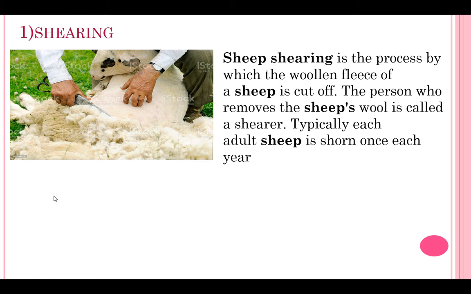So in the shearing process, the farmer or the person uses a clipper in order to remove the fleece or the hair. Shearing is usually done in summer season to protect the upper skin of that animal. As time passes, the hair will start growing till the winter season arrives, so that the sheep's body will be protected by its thick layer. In which season will the shearing be carried out? Students, can you repeat?